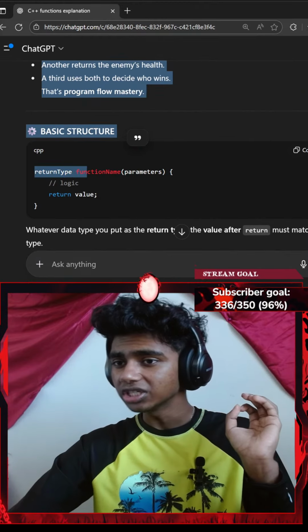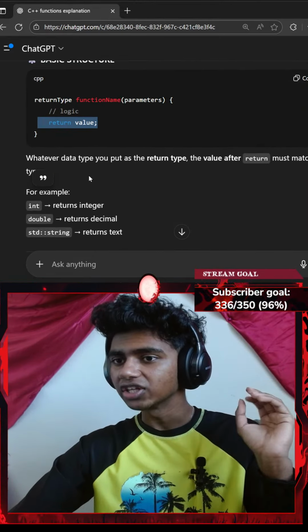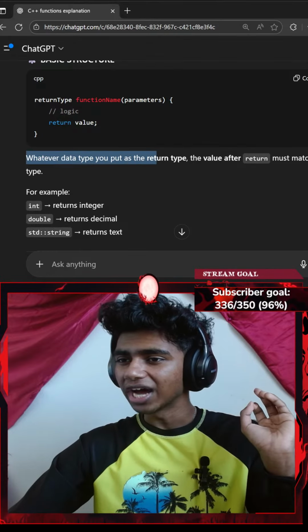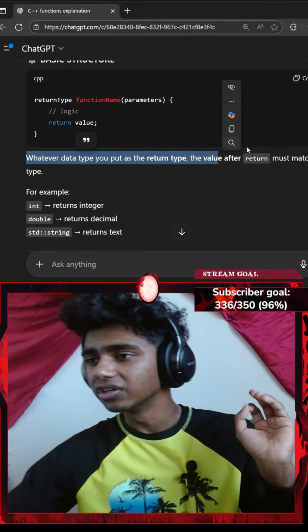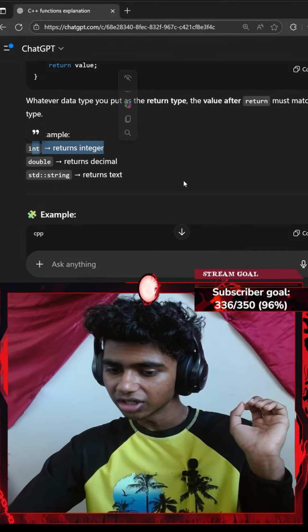Basic structure: return type, function name, parameters, logic, return value. Whatever data type you put as the return type, the value after return must match that type. For example, int returns a whole number.